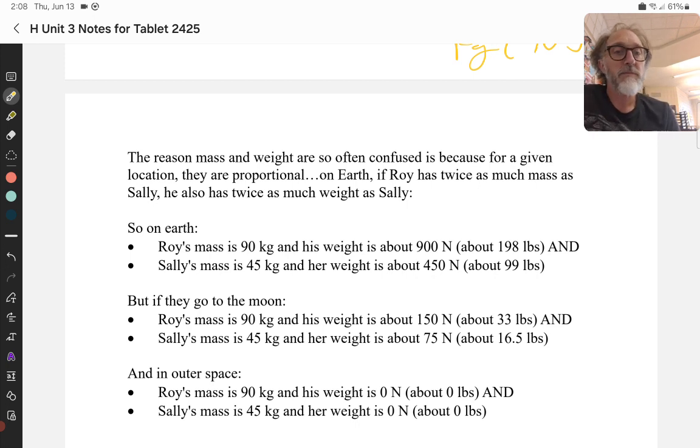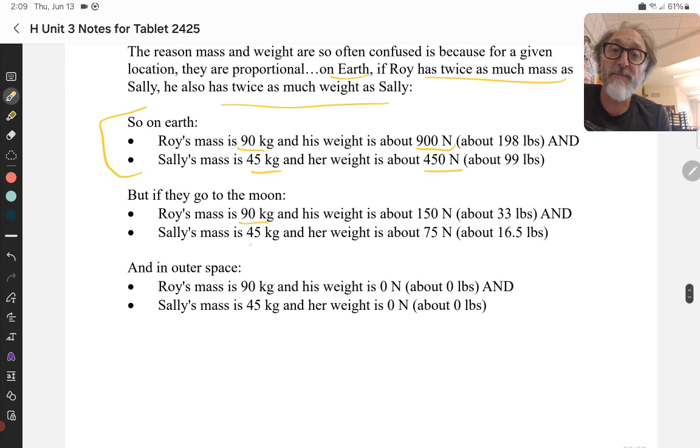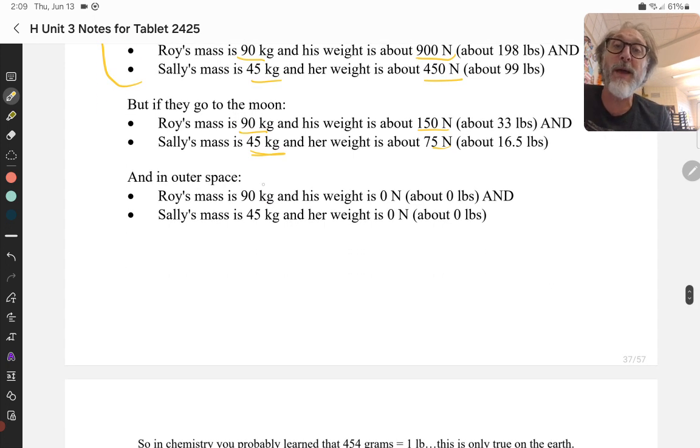So it says, let's see, on Earth, if Roy has twice as much mass as Sally, he also has twice as much weight. So on Earth, Roy's mass is 90, Sally's mass is 45. Okay? Roy's going to weigh about 900 newtons, Sally's going to weigh about 450. You'll notice they're double, right? On the moon, we get the same thing. Same masses we had on Earth, but notice they weigh less, but still double. Okay? And then in outer space, way outer space, double the mass, but no weight because no gravity.